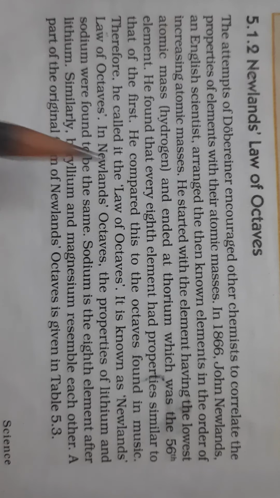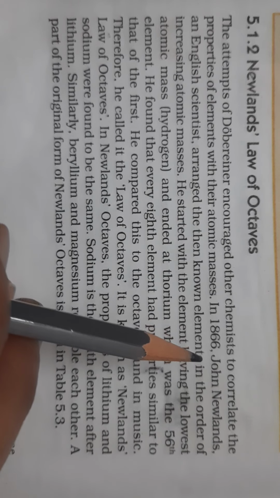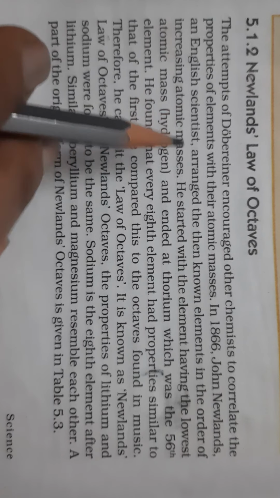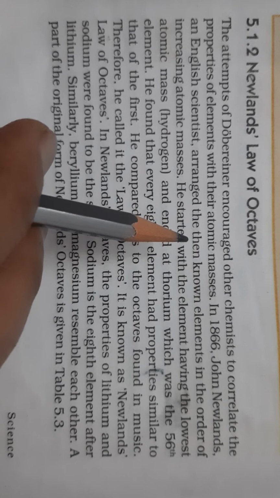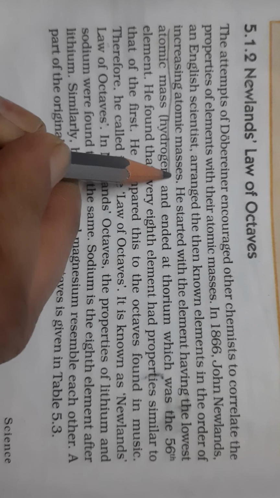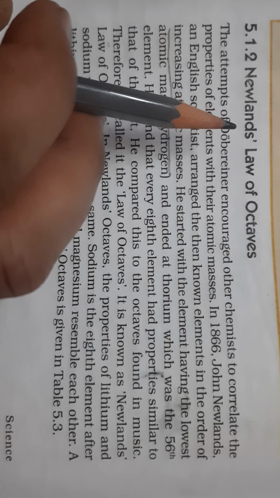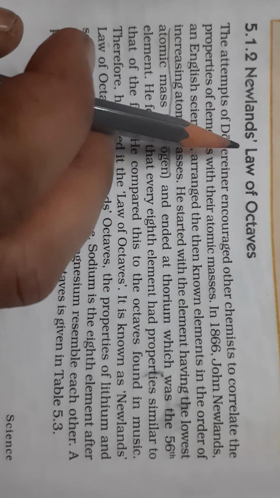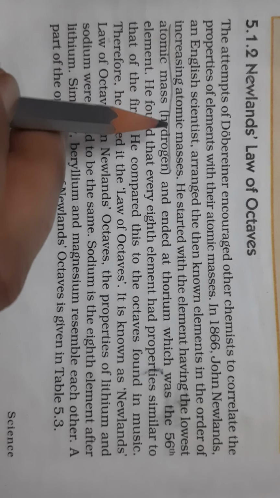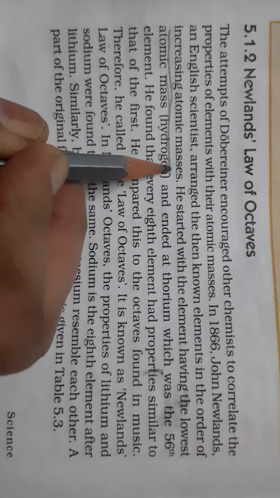This concept was given in 1866 by Johann Newlands, an English chemist. He arranged the known elements in the order of increasing atomic mass. First, note down Newland's law of octaves. According to Newland's law of octaves, the scientist Johann Newland arranged the known elements at that time in increasing order of atomic mass.